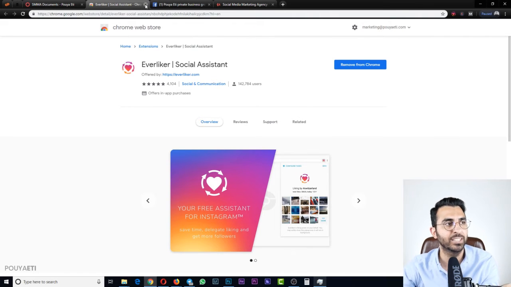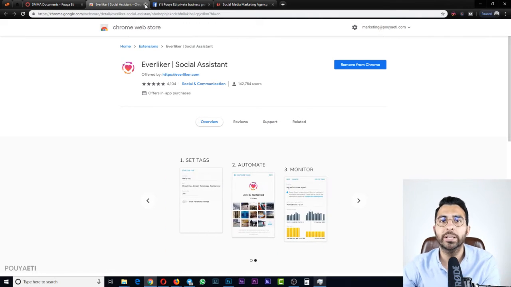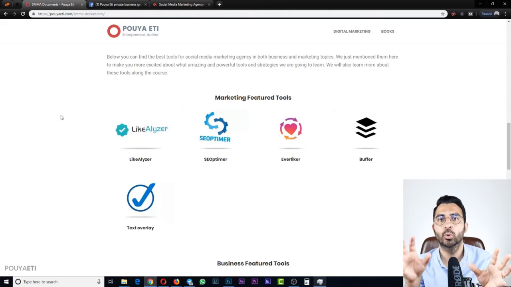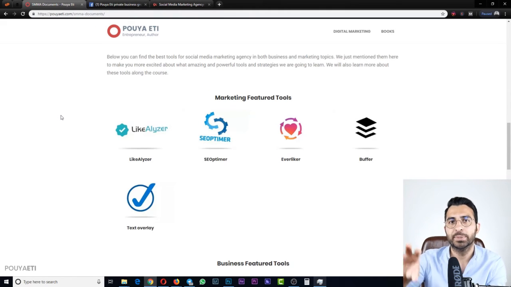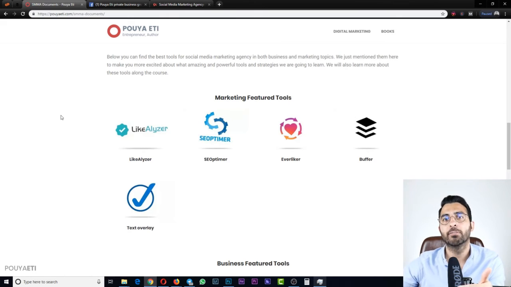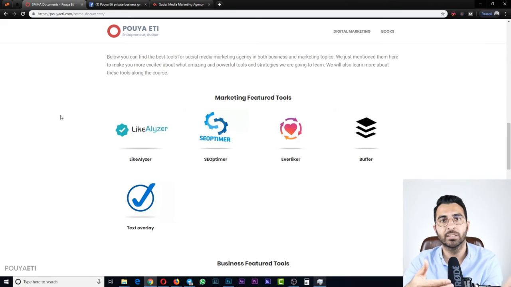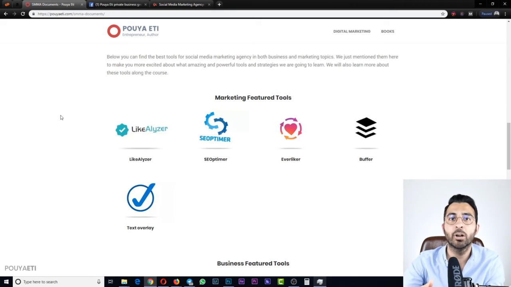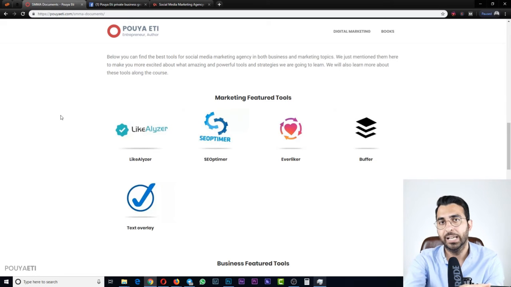So what this extension does, it will use your Instagram account to like some specific posts according to the task that you give it. This way, you will grab the attention of many people out there, and they come online. They are your, for example, potential followers. They come online and they see there's a like from a page. They click on it. They come to your page. They will like your page and they will follow you. Not all of them, but this way you can grow your page, and it's a very powerful tool.